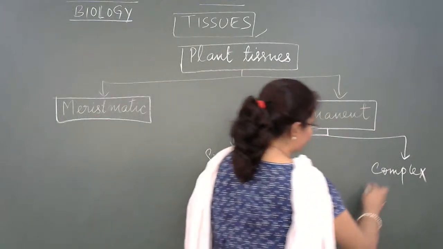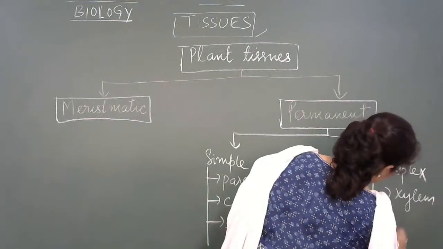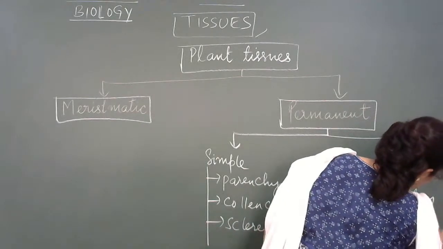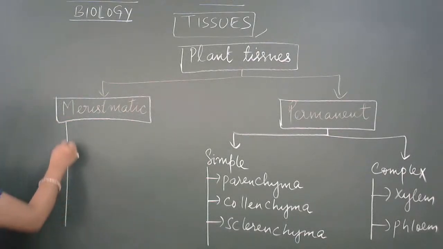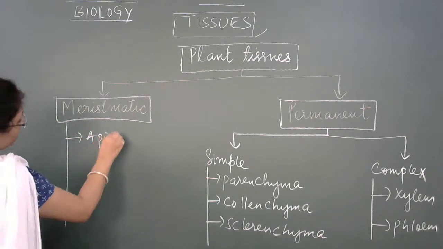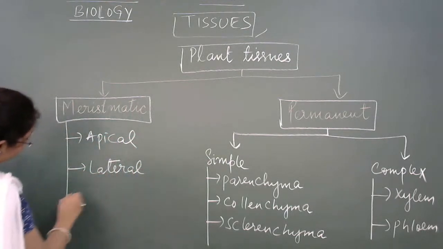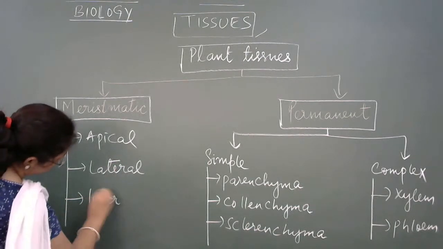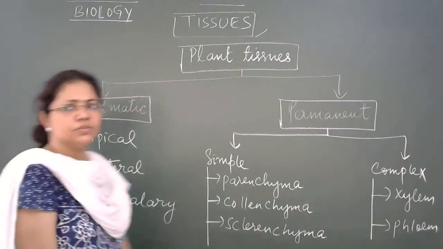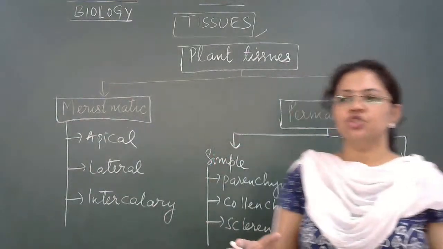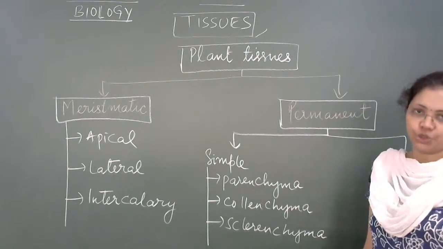Whereas in case of complex ones, we have xylem and phloem. Right? And here the types come, that is apical, lateral, and intercalary. So that is just a very short flow chart and outline figure for types of plant tissues.